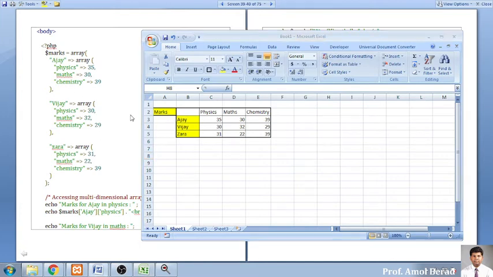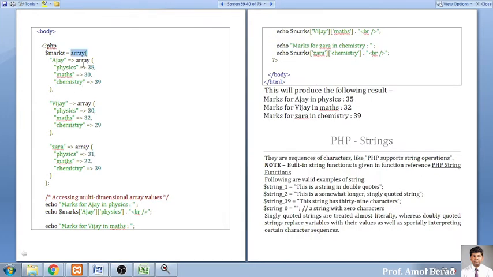And for Ajay, we will be allotting values, just like we have done in an associative array. So an associative array is another internal part of a two-dimensional array. To move towards the two-dimensional array, you have to be very precise with the associative array. If you are familiar with the associative array, then only you can work with the two-dimensional array. This is the most important thing that you have to keep in mind. Is it clear to everybody? The two-dimensional array. Shall I move now?